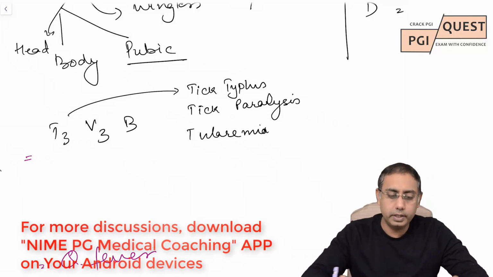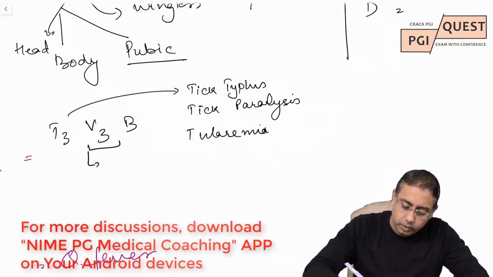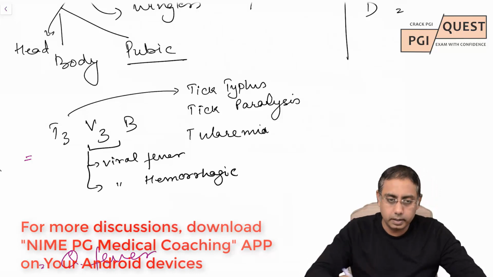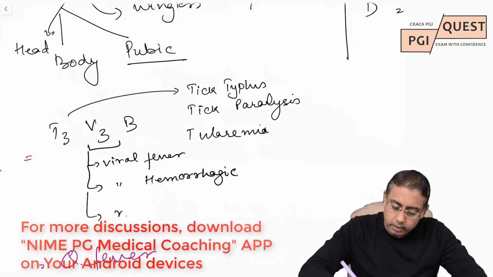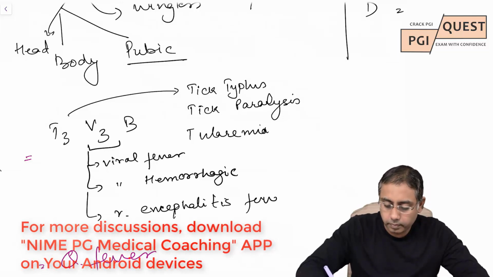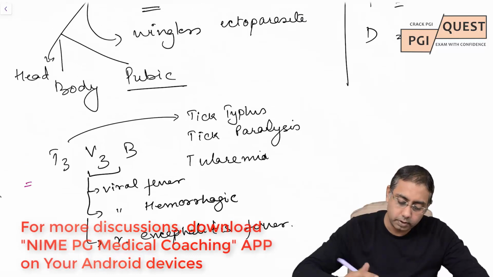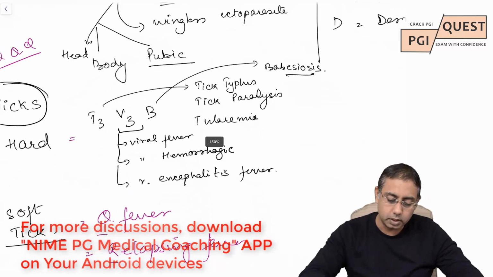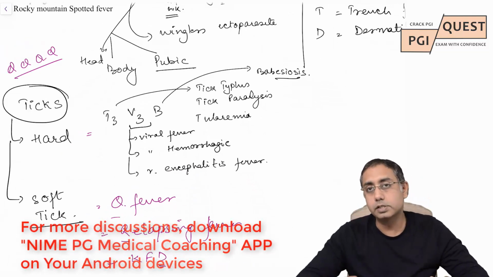V3 stands for viral fever, viral hemorrhagic fever, or viral encephalitis related fever. And B stands for babesiosis. So these are your diseases which are caused by hard ticks and soft tick.